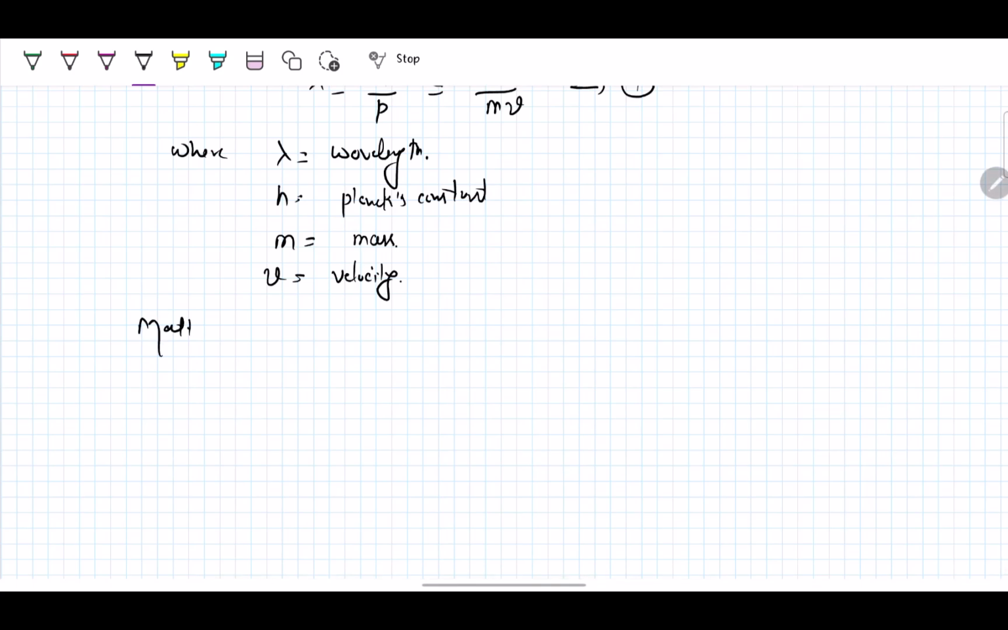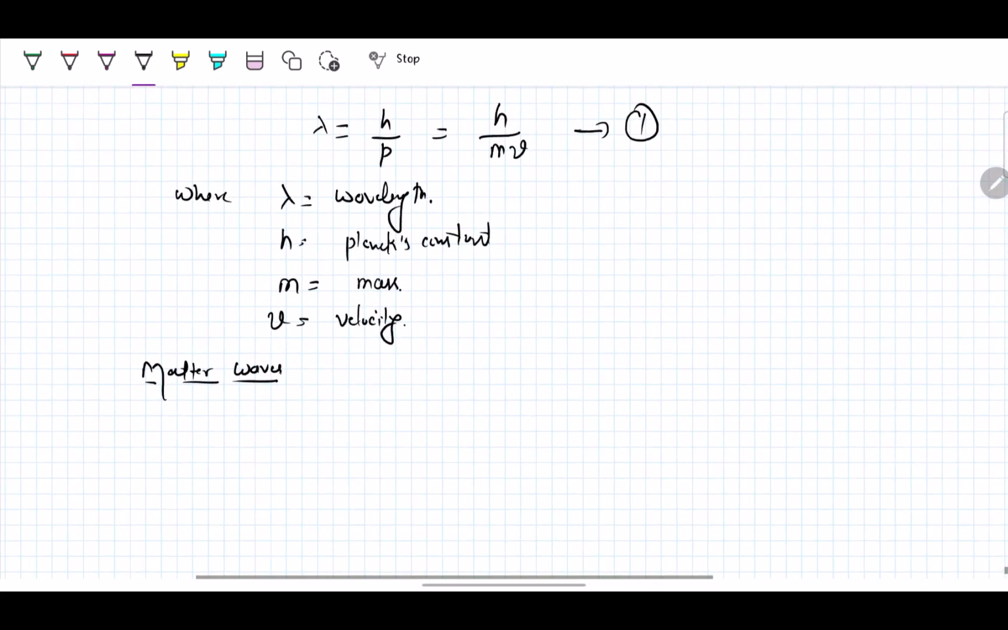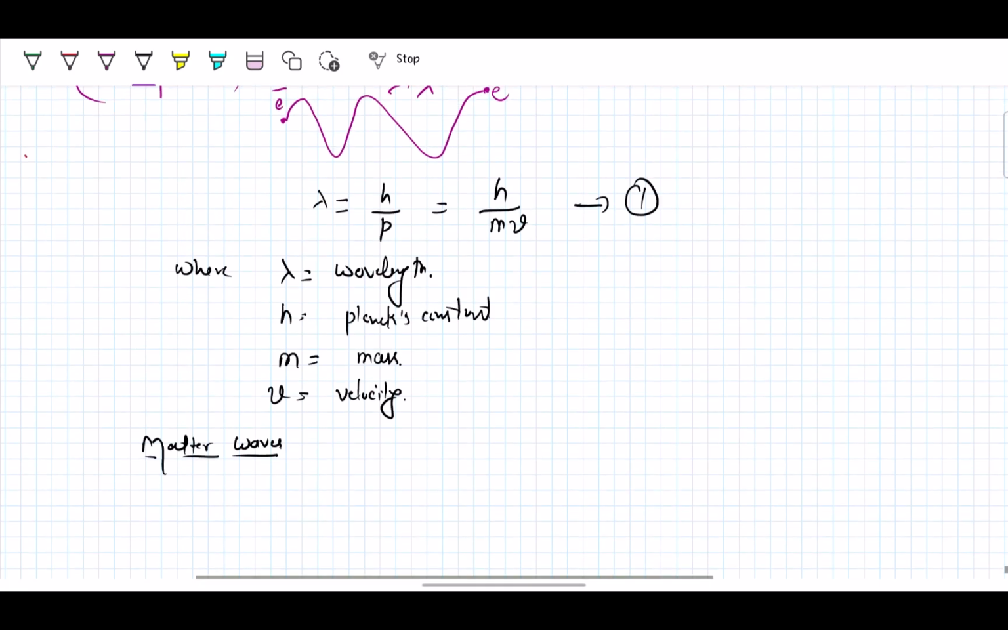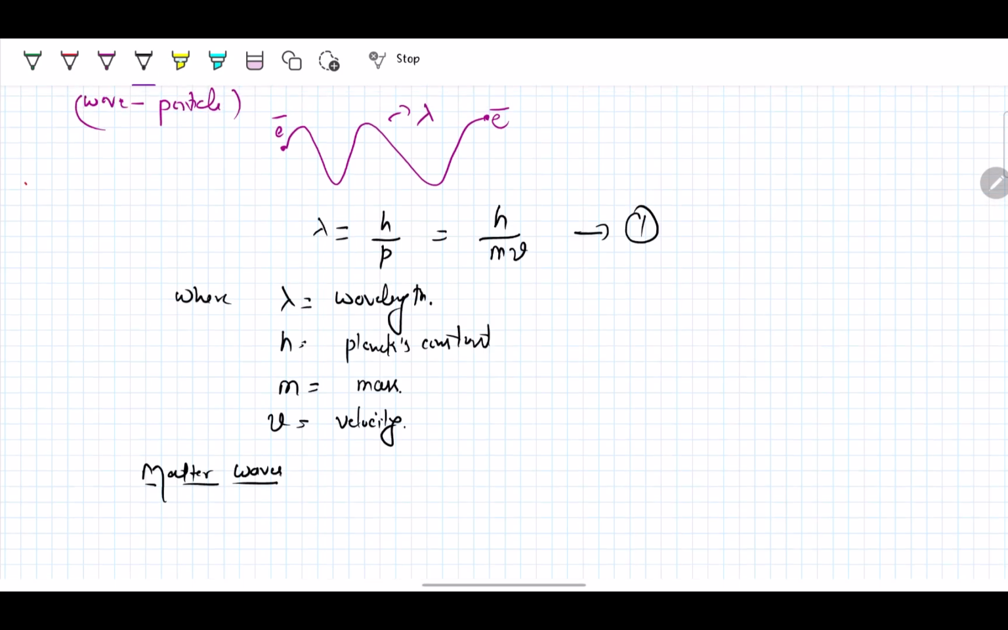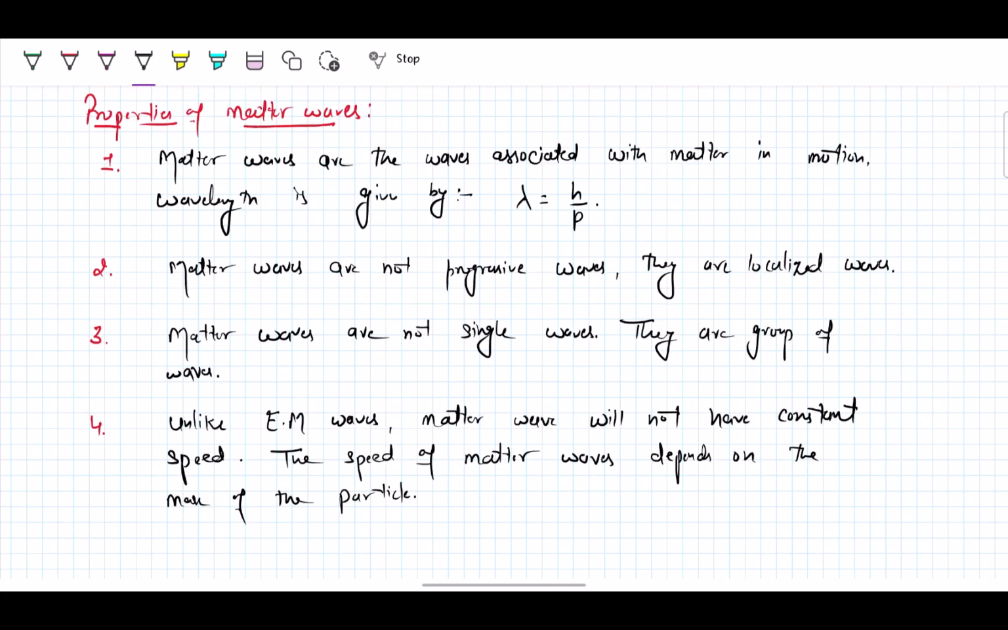We can also name these waves as matter waves or de Broglie waves, and the wavelength lambda associated with these waves is known as the de Broglie wavelength. Here we have listed some properties of matter waves.